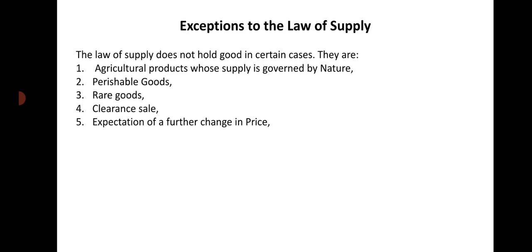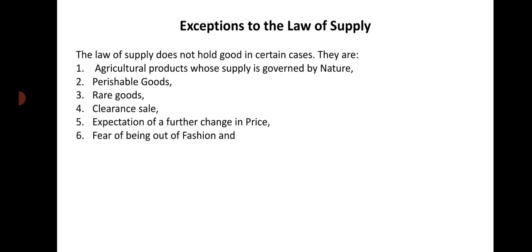On the other hand, if the sellers or producers expect a further rise in price in future, they will supply less of the commodity even at a high price. Right? So, in this case, the law of supply does not operate.